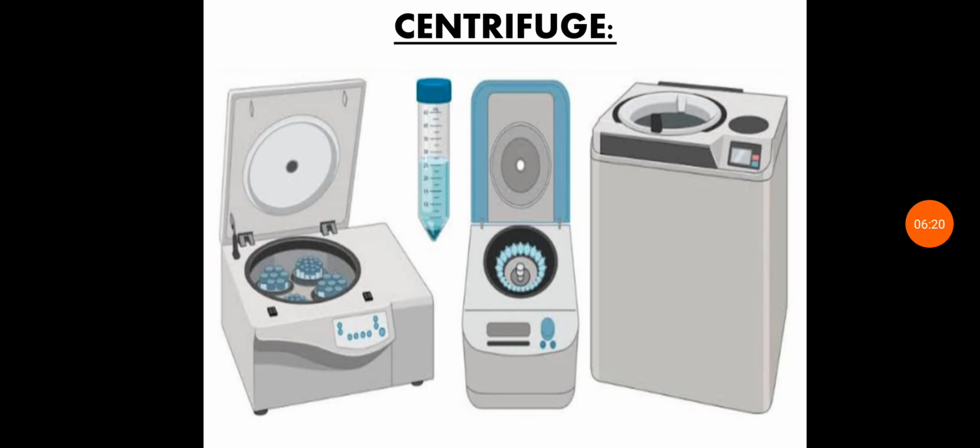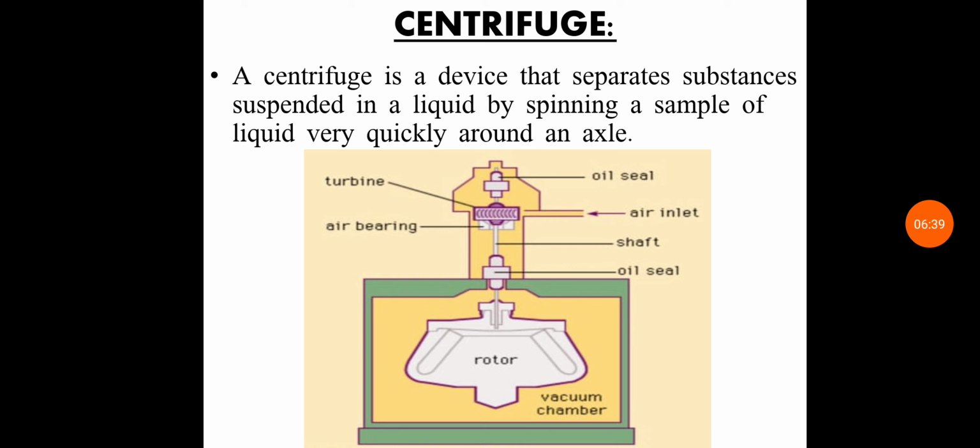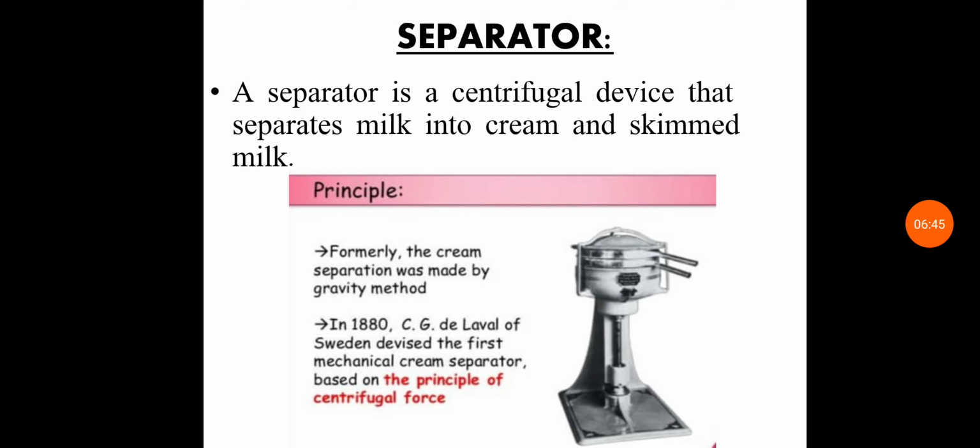Now, the next topic is the centrifuge. What is a centrifuge? A centrifuge is a device you can easily see in the slide that separates the substances suspended in a liquid by spinning a sample of liquid very quickly around an axle. Now, this is the structure of the centrifuge. A separator is a centrifugal device.